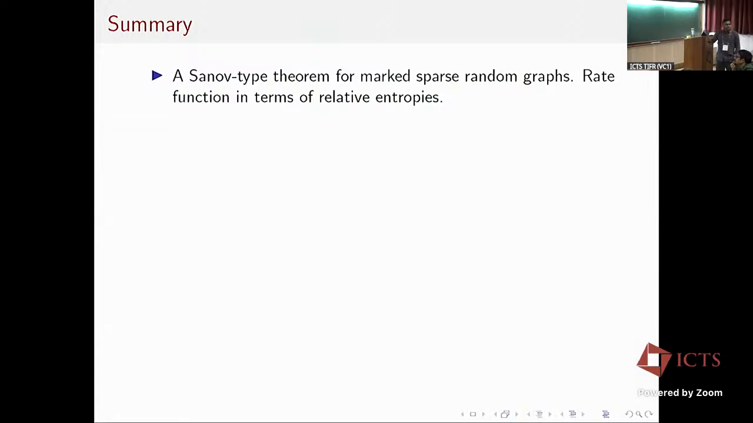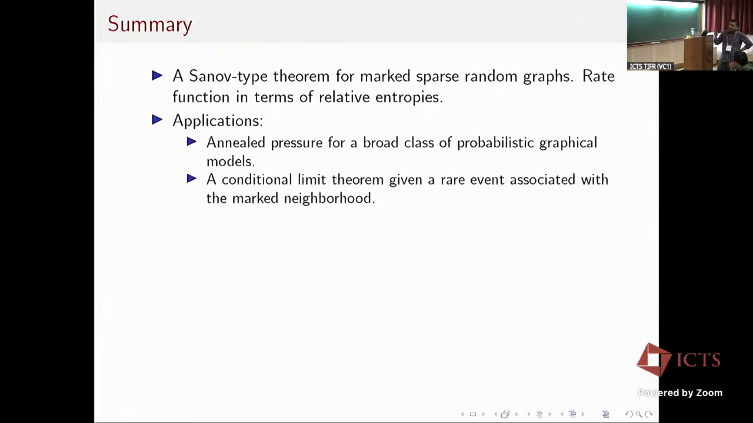Okay, so now I will summarize. We showed a Sanov-type theorem for marked sparse random graphs. Specifically, it's an LDP for the component empirical measure of the configuration model where the vertices are marked with IID random variables, and the rate function has a specific sum of relative entropies form. Using the form of the rate function, we saw two applications. One is that we can quantify the annealed pressure for a broad class of probabilistic graphical models, and we can also show conditional limit theorems given a rare event associated with the marked first neighborhood.